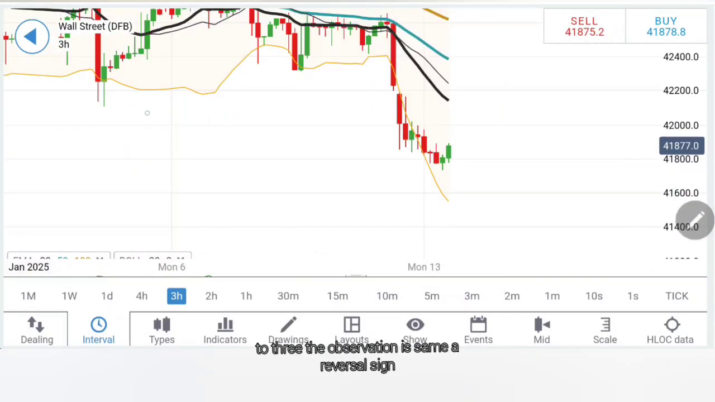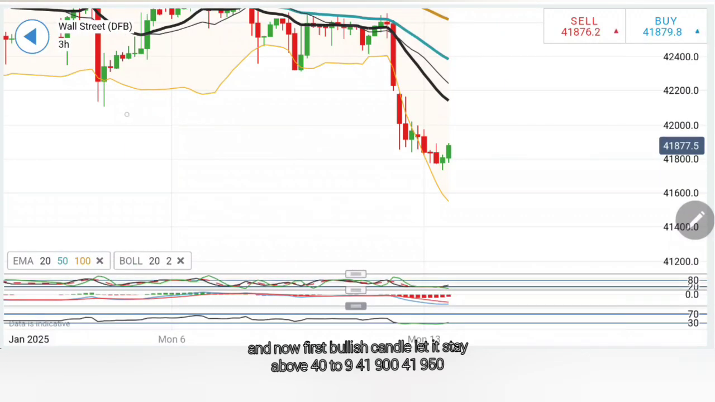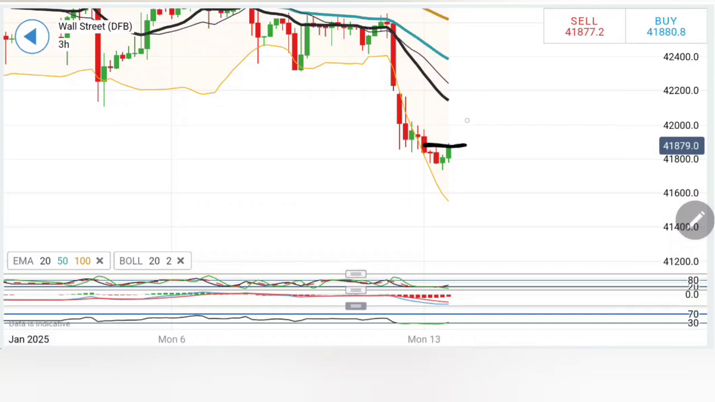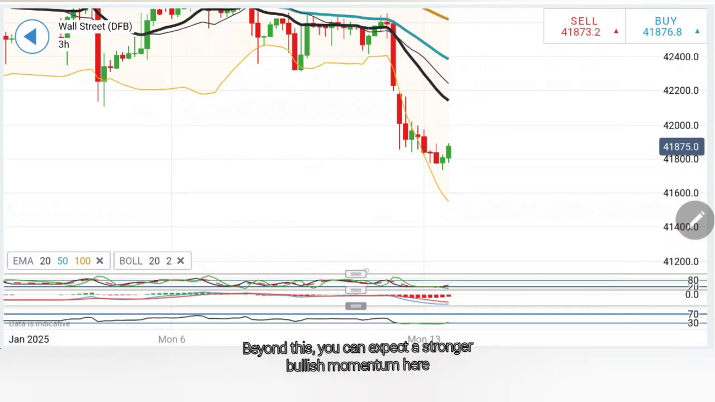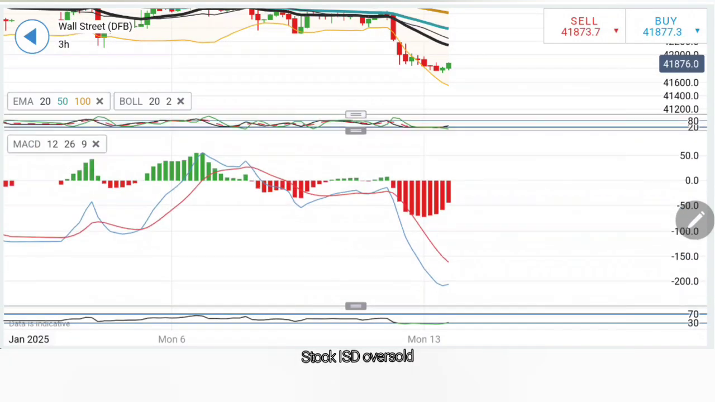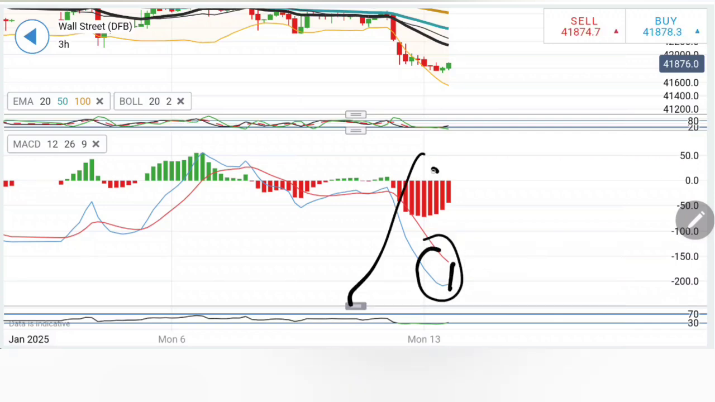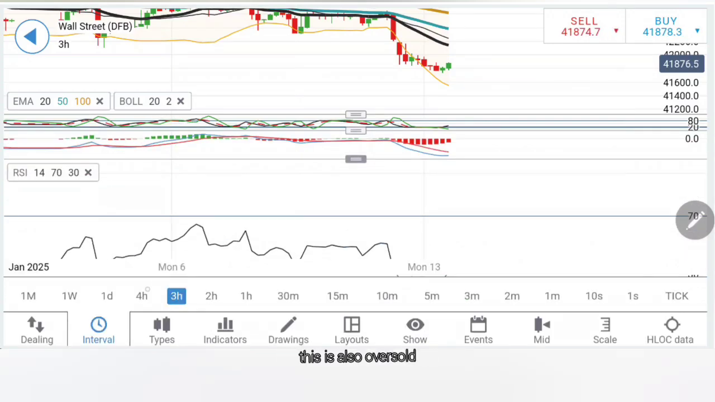Coming to the 3 hour chart, the observation is the same, a reversal sign, and now a first bullish candle. Let it stay above 41,900, 41,950, and then 42,000 levels. Beyond this, you can expect a stronger bullish momentum here. Stochastic oversold, trying to recover. MACD divergent and bearish, trying to converge. It has not yet crossed over. RSI, if you look at the RSI, this is also oversold.